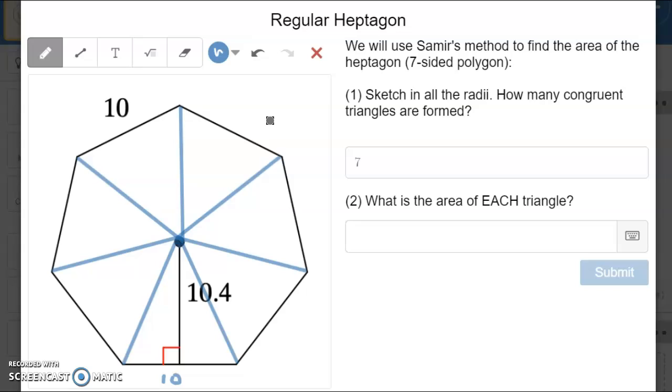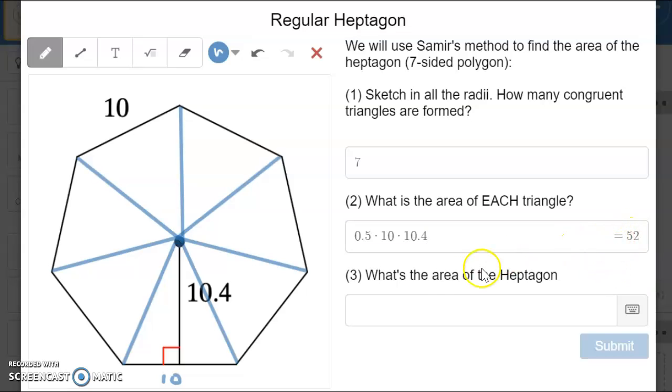So the area of this one triangle is 0.5 times the base, which is 10, times the height, which is 10.4. That gives me 52 as my answer.